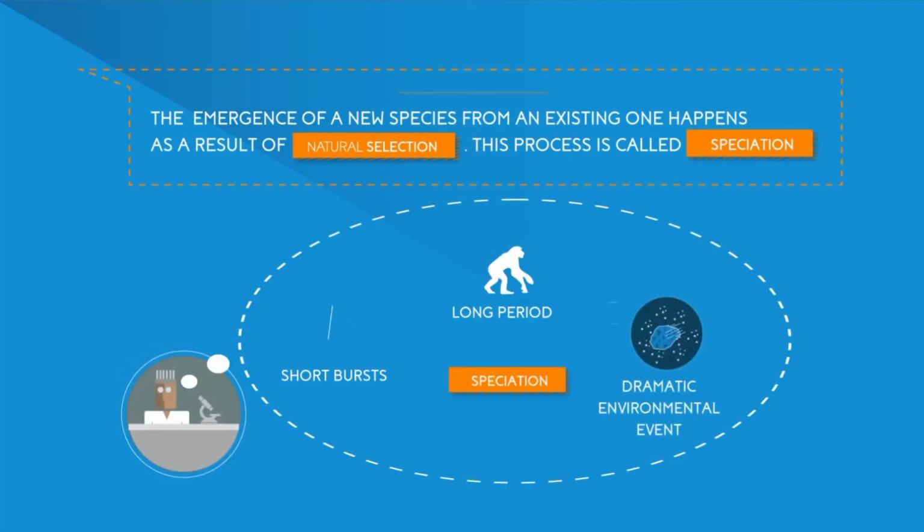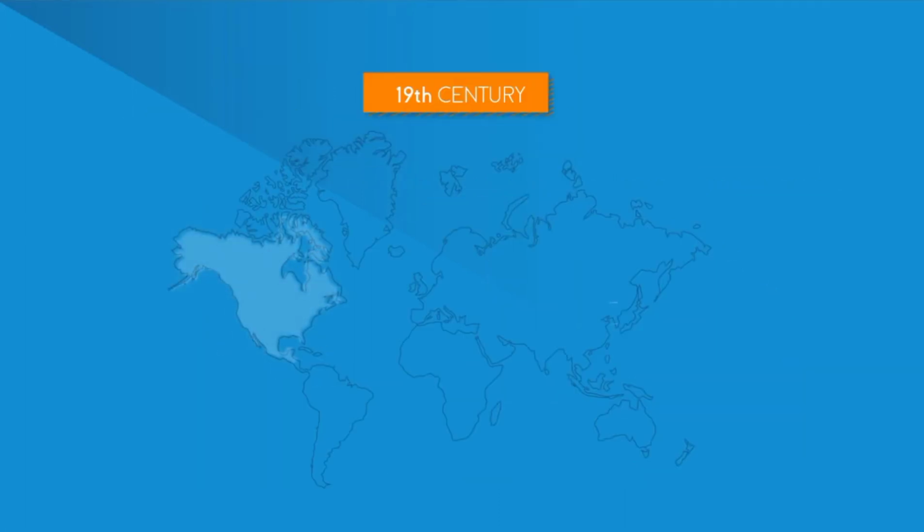Some scientists believe that speciation occurs continuously over a long period of time, while others believe that speciation occurs only rarely and in a relatively short burst, sometimes as a result of a dramatic environmental event. Example, a speciation event happened in North America in the 19th century.